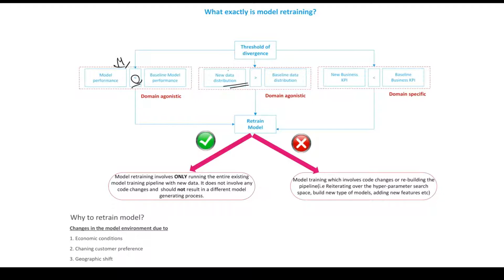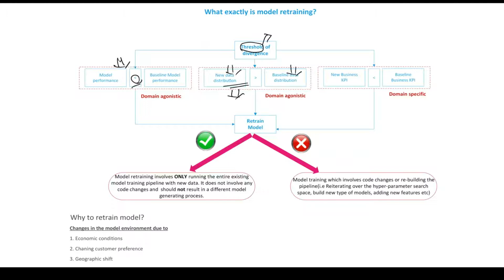The second condition through which we can identify whether the performance has degraded is with the help of data distribution. We simply compare the data distribution of the production data against the baseline data distribution, and if it deviates beyond the threshold value we have defined for divergence, that is an indication that my machine learning model performance will degrade. That's a proxy, because we are not comparing the model performance, we are simply identifying the data distribution drift.